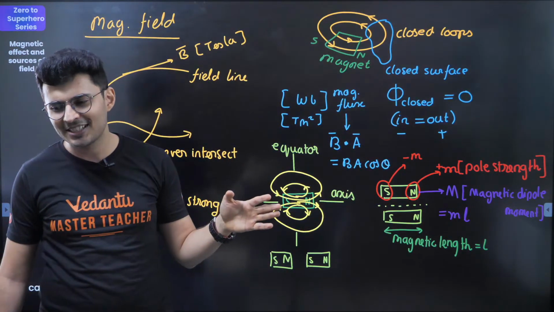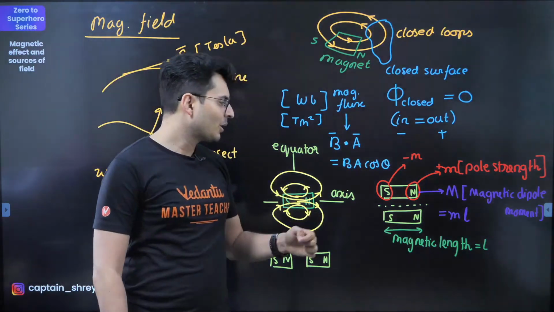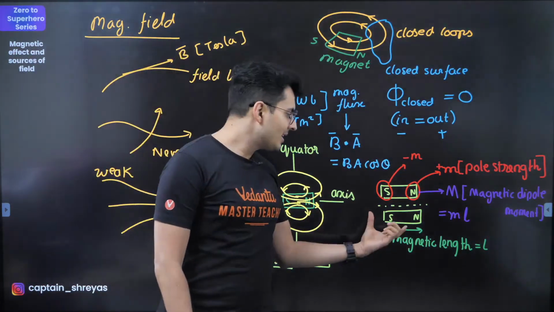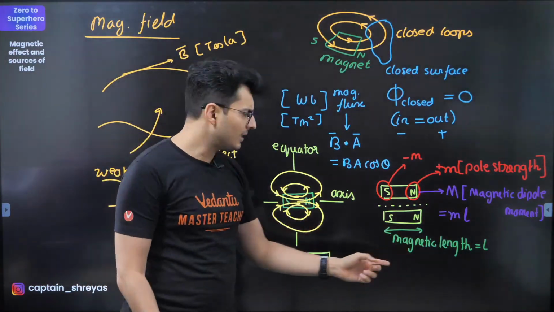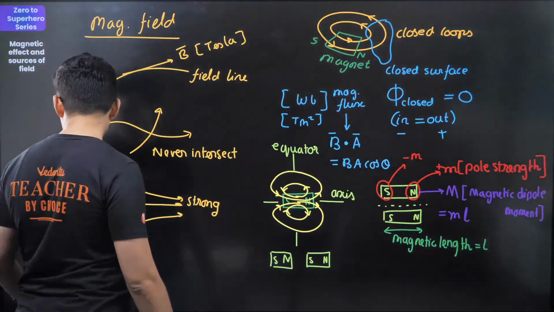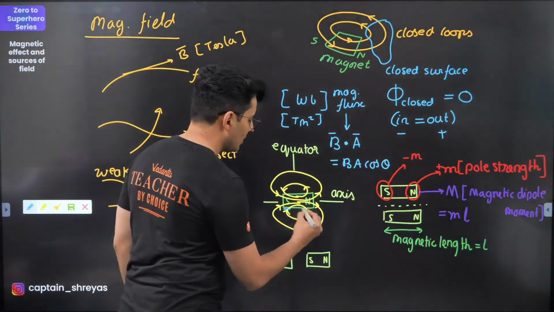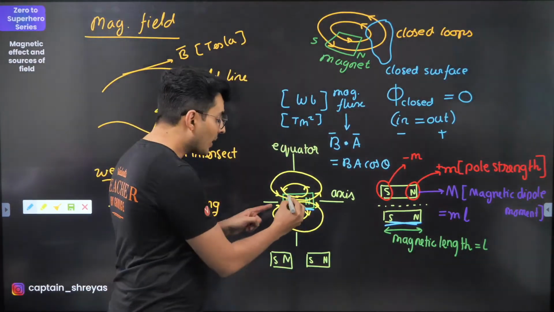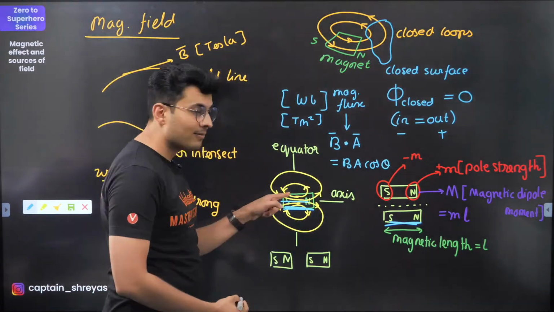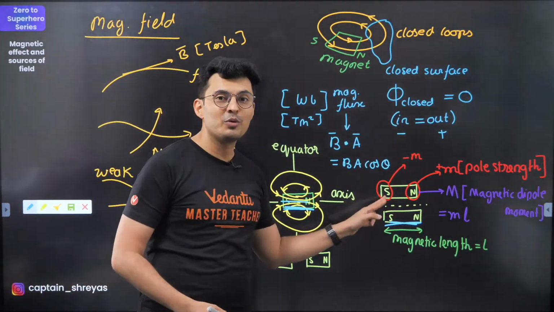Does not change? No change? Think again, it will change. A lot of you got it wrong. See, this length and this length is the same. Yes, the length remains the same, obviously, because you can see that you are cutting it along the axis. So this length and this length is the same, but you are cutting the pole into half. You are cutting it, so the pole strength reduces.